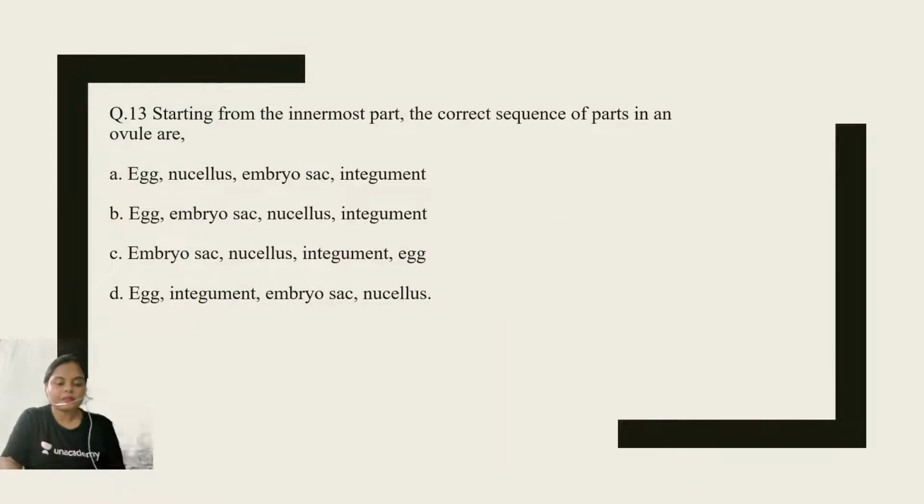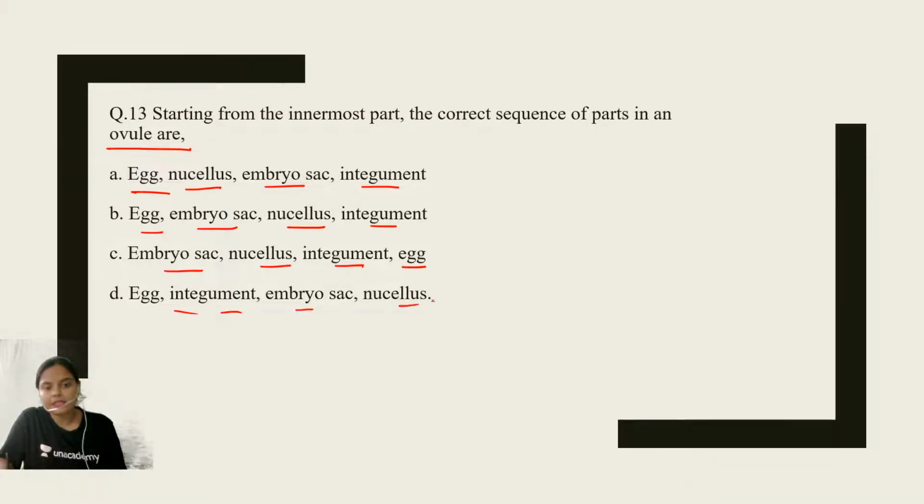Now question number 13. Starting from the innermost part, the correct sequence of parts in an ovule are. You have to identify the correct sequence of parts in an ovule. Egg, nucellus, embryo sac, integument; egg, embryo sac, nucellus, integument; embryo sac, nucellus, integument, egg; or egg, integument, embryo sac, nucellus. So all four options are technically correct, because all four options contain the parts of the ovule. Now you have to identify the correct sequence.